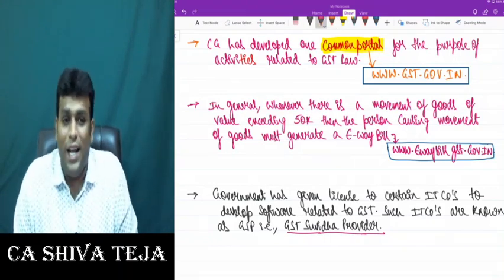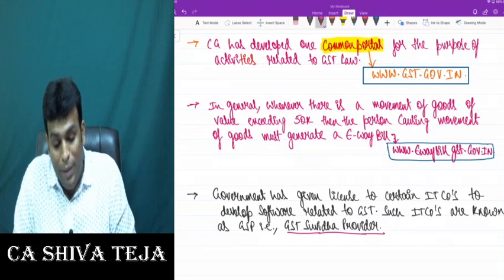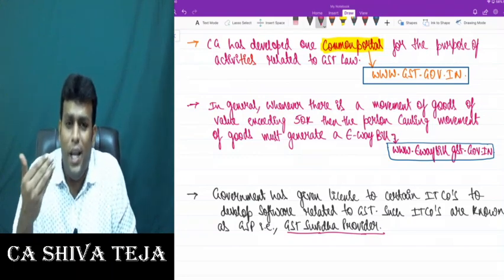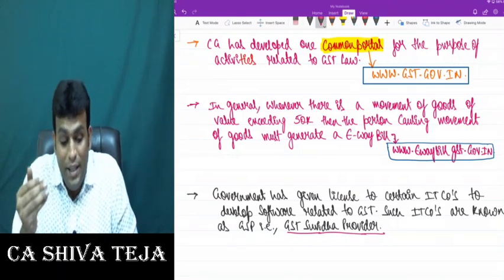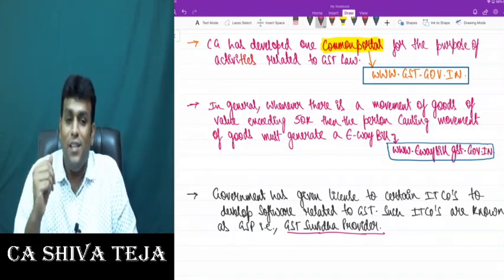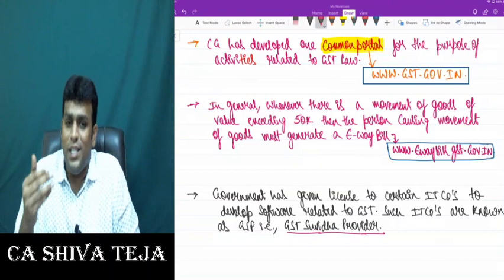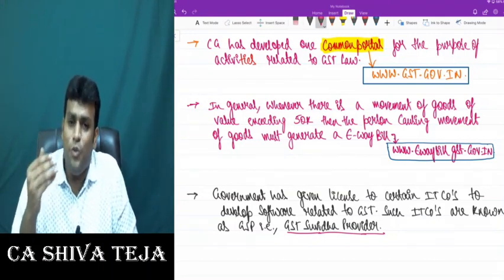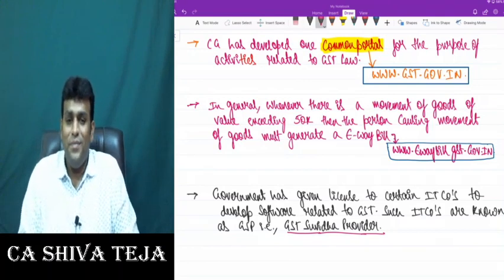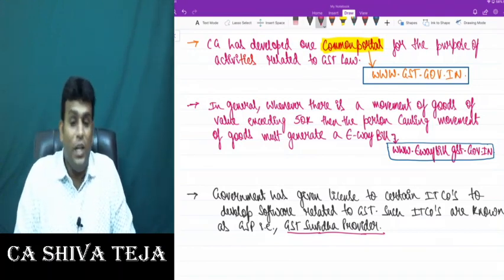Look at that line, read out once again what I wrote there. Government has given license to certain IT companies to develop software related to GST. And such IT companies are known as GSPs, and GSP stands for GST Suvidha Provider. I strongly believe that we are getting full clarity on this point.